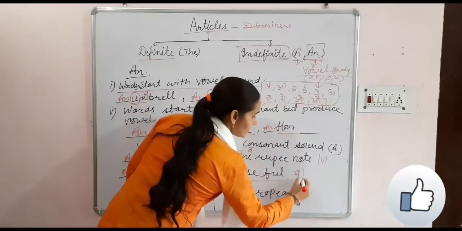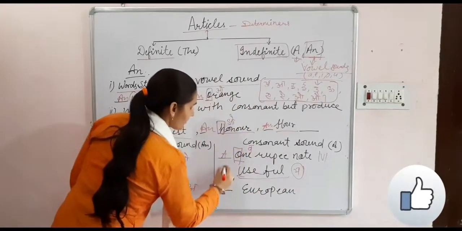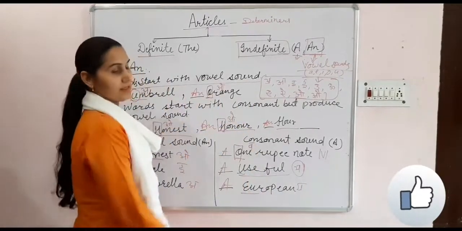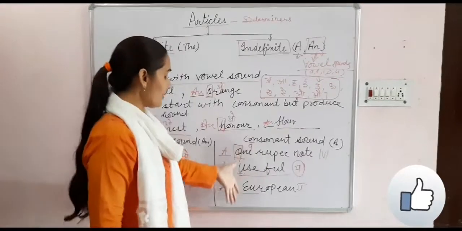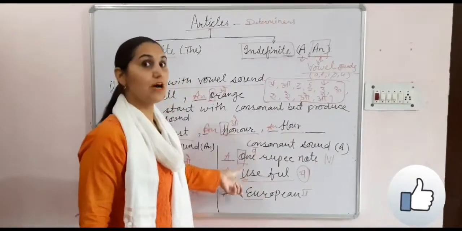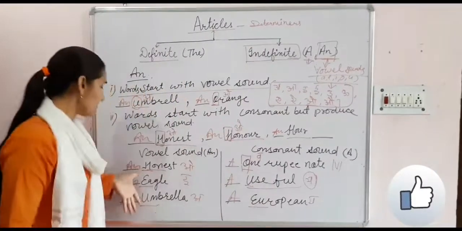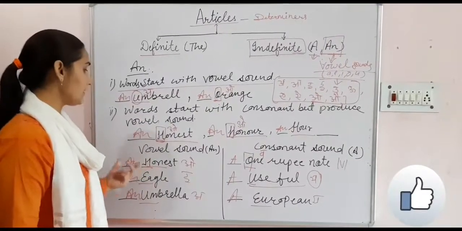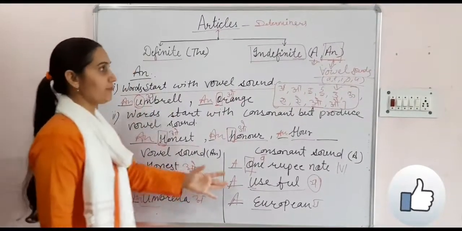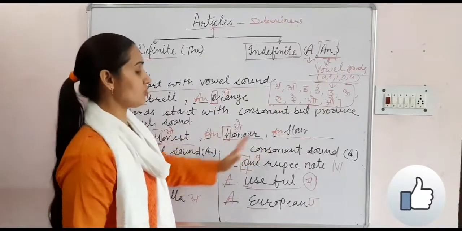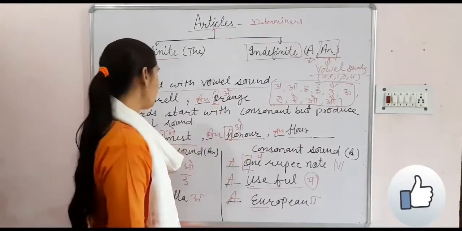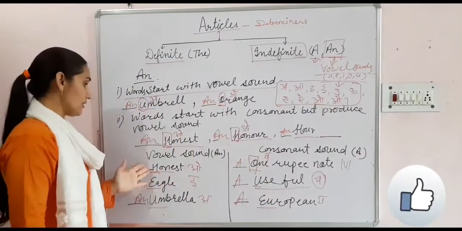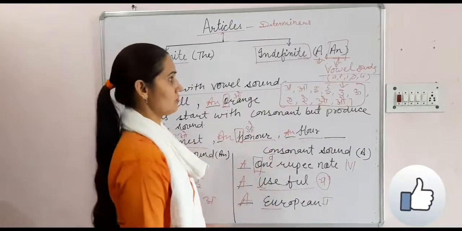Yeah sound comes in a consonant, Europe, a Europe. So these are the words that start with a vowel but the sound is a consonant, and those that start with a consonant but the sound is a vowel. This is the difference in consonant sounds and vowel sounds.